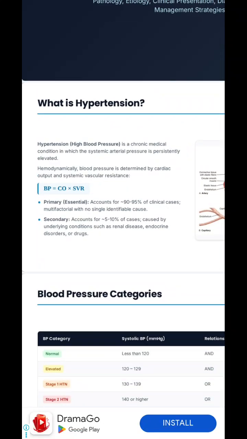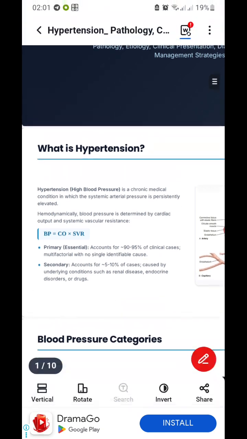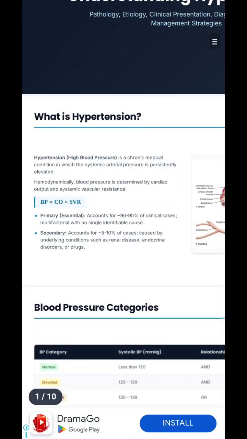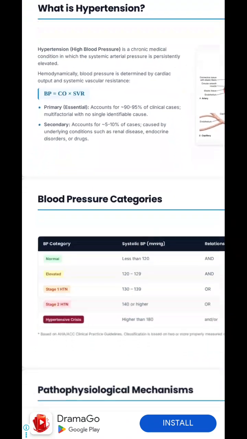There are two types of hypertension, namely primary and secondary hypertension. Another name of primary hypertension is essential hypertension. It accounts for 90 up to 95% of clinical cases, and it's multifactorial with no single identifiable cause. When we look at secondary hypertension, 5 up to 10% of cases are caused by underlying conditions such as renal disease, endocrine disease, or it may be caused by drugs.